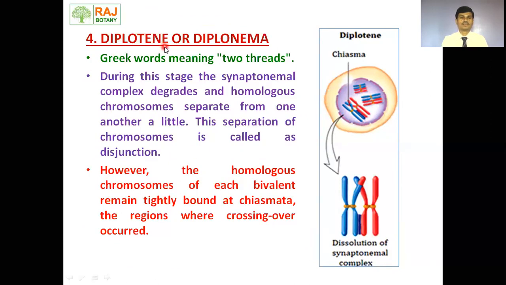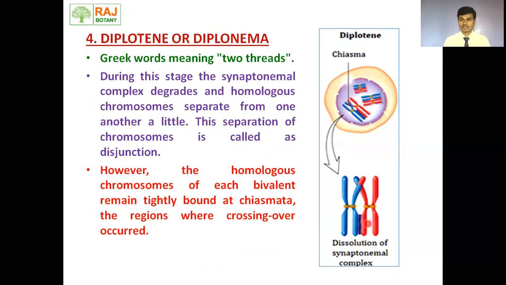Let's move toward diplotene, also called the diplonema stage. Diplo means two, tene means threads. During this stage, we can see the dissolution of the synaptonemal complex take place. That means homologous chromosomes start to separate from each other, and this stage is called the disjunction stage.